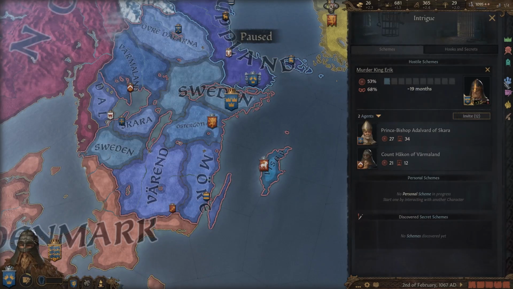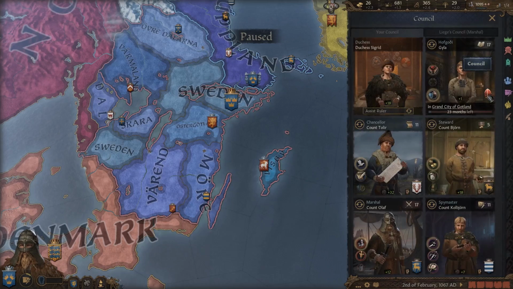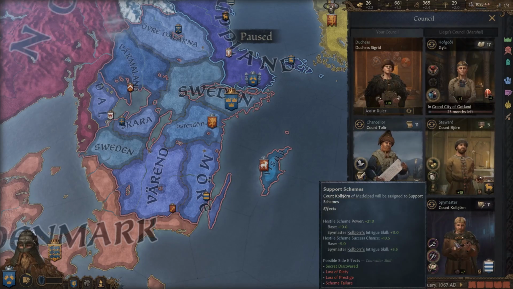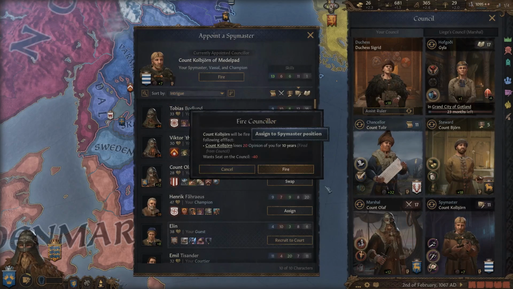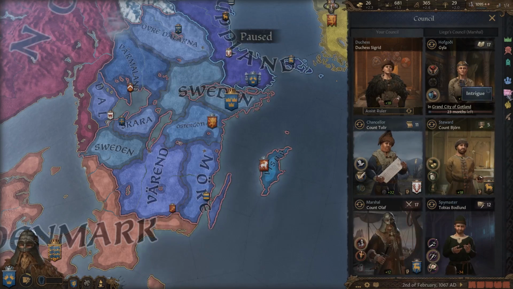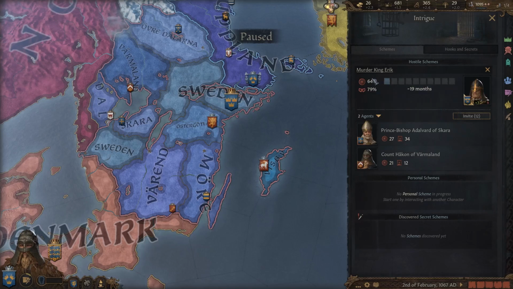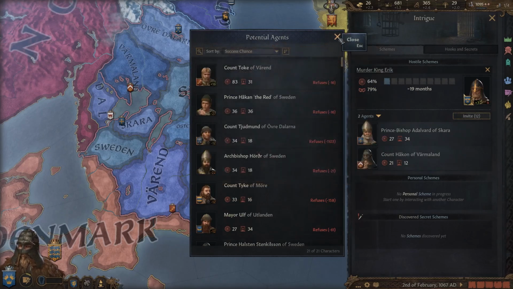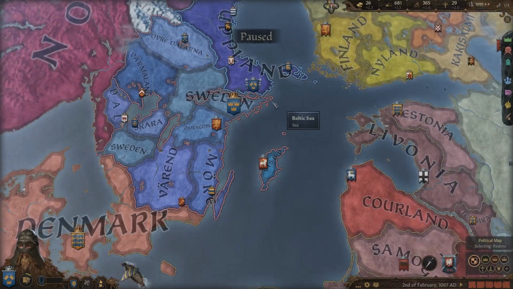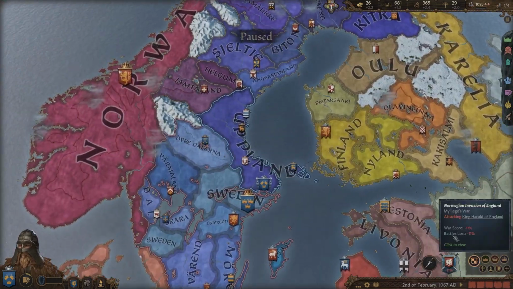It has a 53% chance, which honestly is pretty decent. And if I put my Spy Master on support schemes, and actually if I swap to somebody a little bit better, and now we look over here, you can see it went up to 64%. And we might just be able to bribe some of these guys over here once I get enough gold to join, which would push this scheme over to 100%, which I like very much.